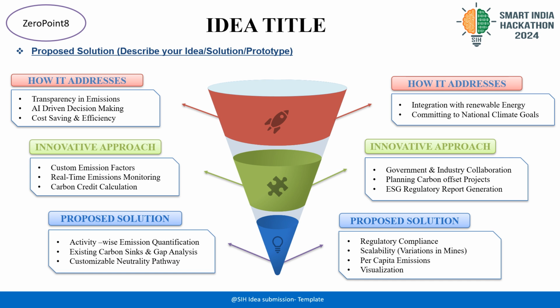First one is transparency in emissions. We provide real-time monitoring of emissions with customizable emission factors, ensuring that coal mines have clear insights into the various greenhouse gases emitted during their operations. The second one is AI-powered efficiency. Our solution incorporates machine learning to make data-driven decisions that maximize operational efficiency while minimizing emissions, thus driving cost savings.